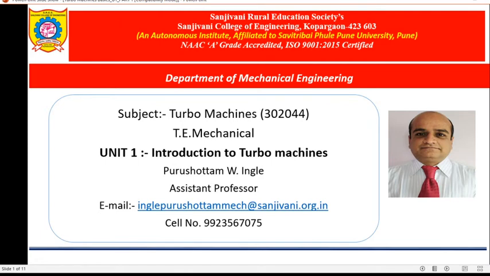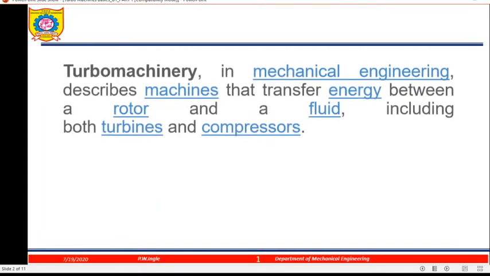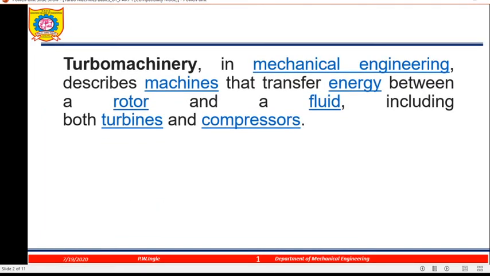So we'll see step by step. First of all, what do you mean by turbo machinery? Turbo machinery in mechanical engineering describes the machines that transfer energy between rotor and fluid, including both turbine and compressor.